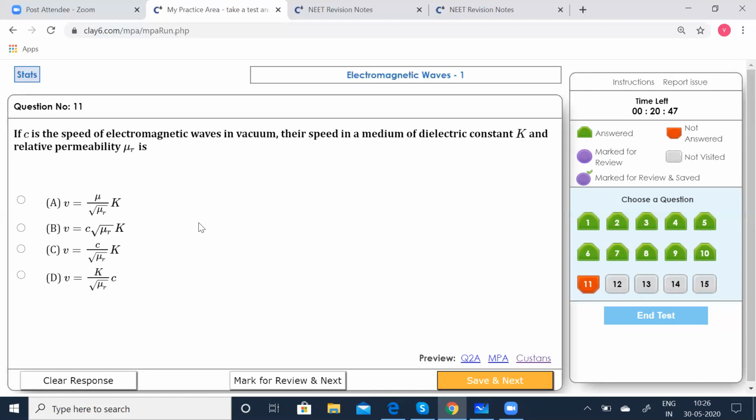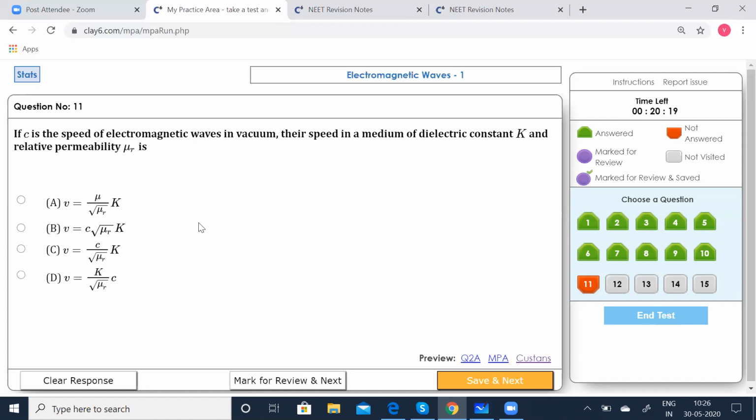If c is the speed of electromagnetic waves in vacuum, their speed in a medium of dielectric constant K and relative permeability mu r is given by, the speed of light in a medium, you know, is given by 1 by root of epsilon 0 into mu.